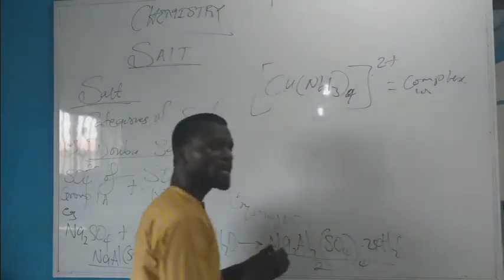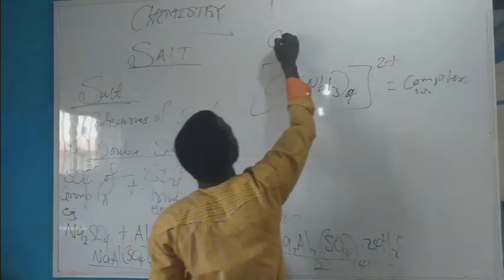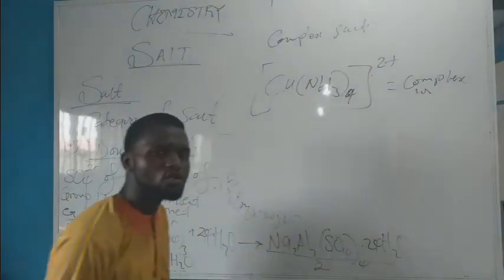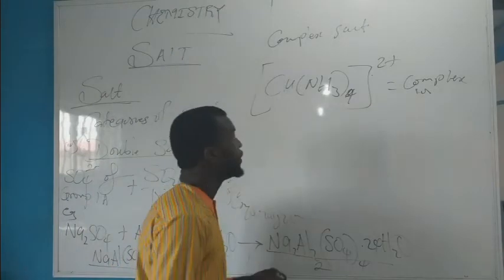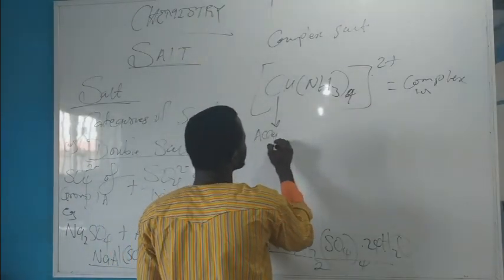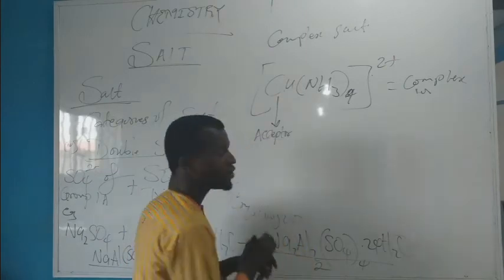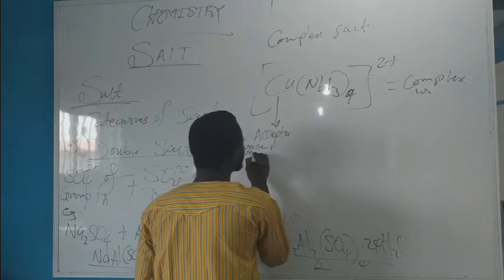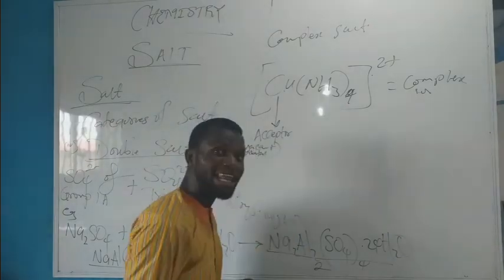I told you that a complex salt is one that contains a complex ion, that is a ligand and an acceptor. This is an acceptor. Copper here is an acceptor, meaning it has a vacant orbital to accept electron pairs.